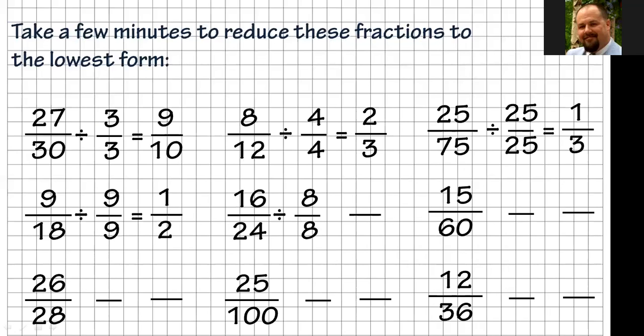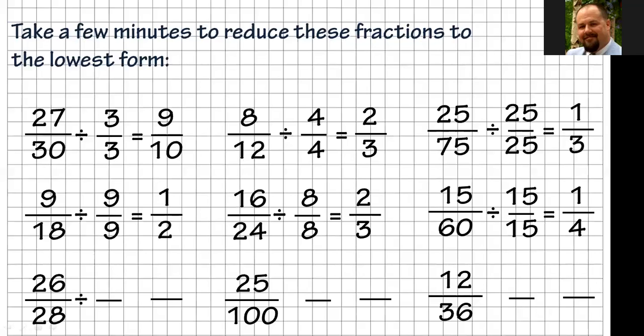All right, the next one's 16/24. We're going to divide each of those by 8. 8 goes into 16 2 times. 8 goes into 24 3 times. So there's another 2/3. When you look at 15/60, we divide each of those by 15. You might not have caught that one. You might have thought 5 first and then had to reduce it again. But if you do 15, it does it the quickest. 15/15 is 1. 15 goes into 15 once. 15 goes into 60 4 times.